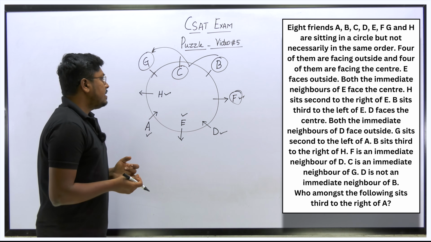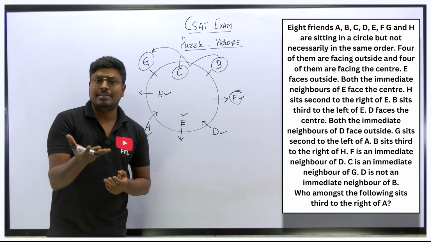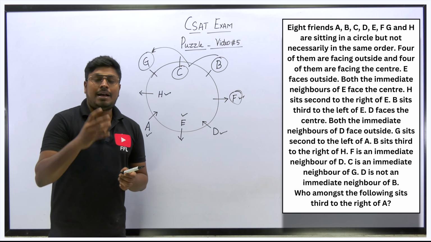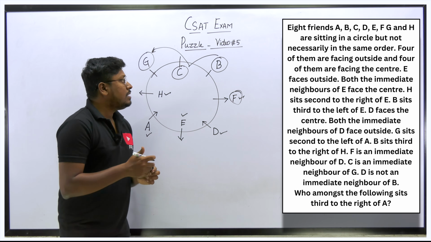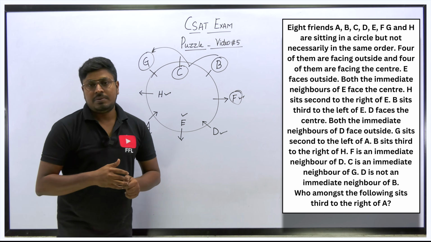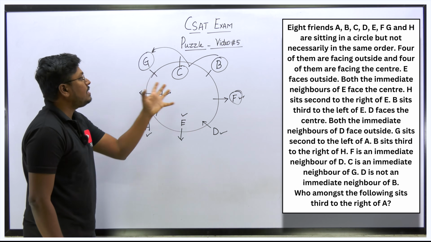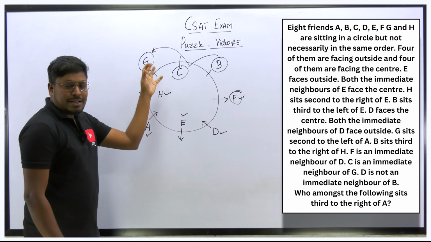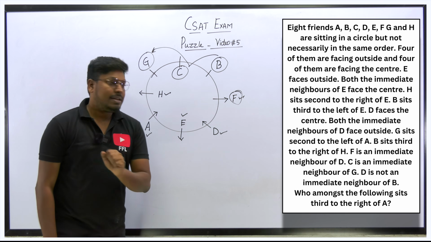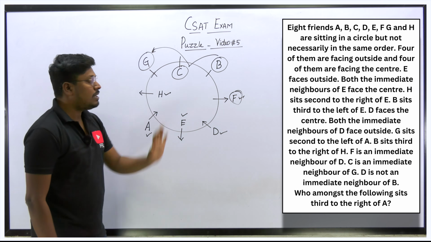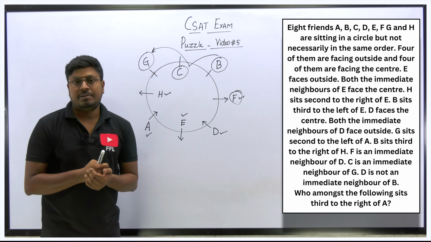It's easy actually, but the only thing is, in the question initially they have given that 4 people are facing the center and 4 people are facing outside. But after getting the answer, we came to know that for three of them we can't predict the direction, whether they are facing inside or outside. But according to the question, we got the answer because they are not talking about the G, C, B relation or where they are sitting or who the immediate neighbors are. They are asking who is sitting at A's right hand side at the third place. F is sitting there. So this will be the answer for this arrangement question.